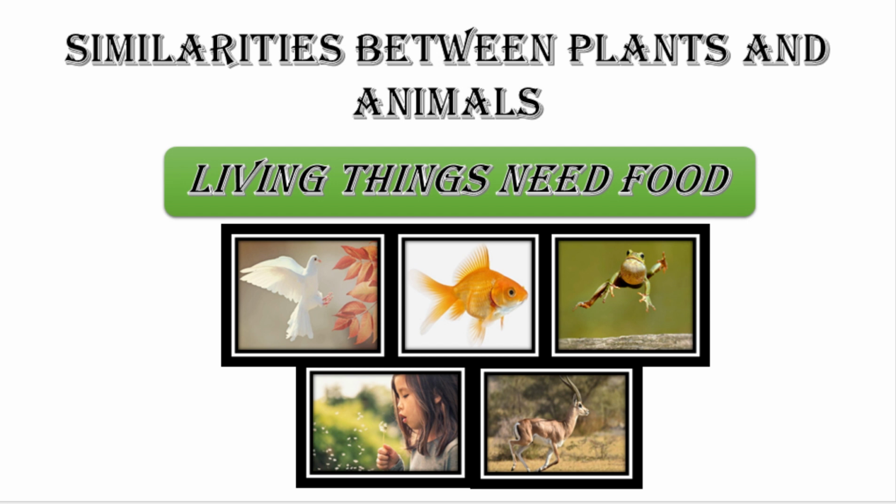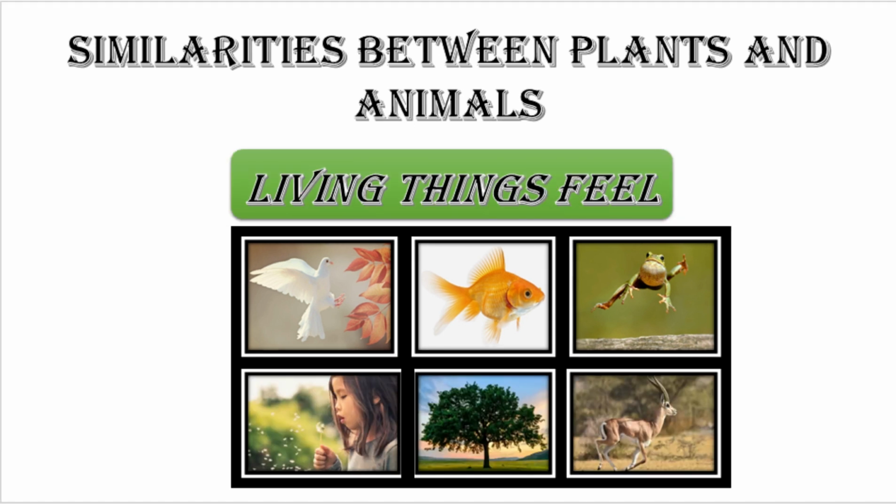The next similarity is that both plants and animals feel. You can take the example of the touch-me-not flower, the sunflower, or any animal. We have also discussed the example of the earthworm, on whose outer skin sensitive cells are present that help it feel the heat and react accordingly.